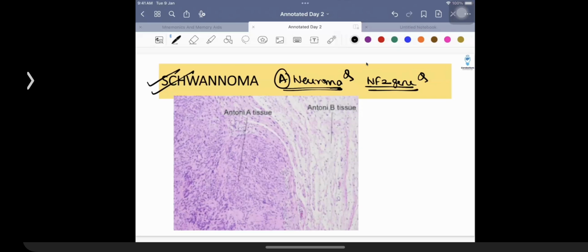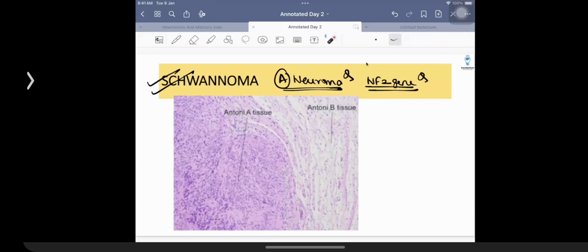NF1 में कौन सा होता है? Neurofibromine. Neurofibromine is NF1, so that controls the activity at the level of cell replication. NF2 is called Merlin. And what you need to remember over here is NF1 में जो neurofibromine होता है, that is under the influence of 17q, number of alphabets.